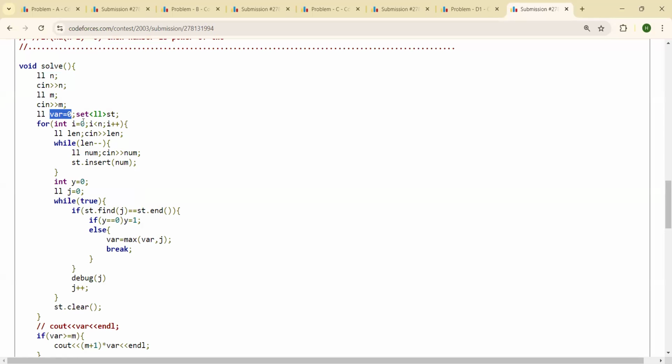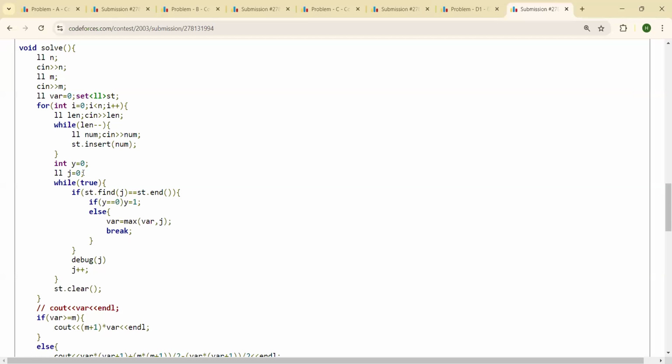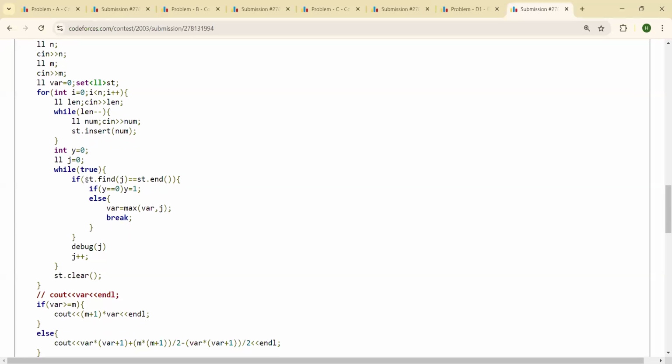So I initialize my maximum max to 0, construct a set, and go through each and every sequence. First I take the length of the sequence, and then for every length, I take that many integers. While len minus minus, I take each integer and insert it into my set. Now I initialize my y to 0, j to 0. So while true, I want to find the final max value, starting with j at 0.